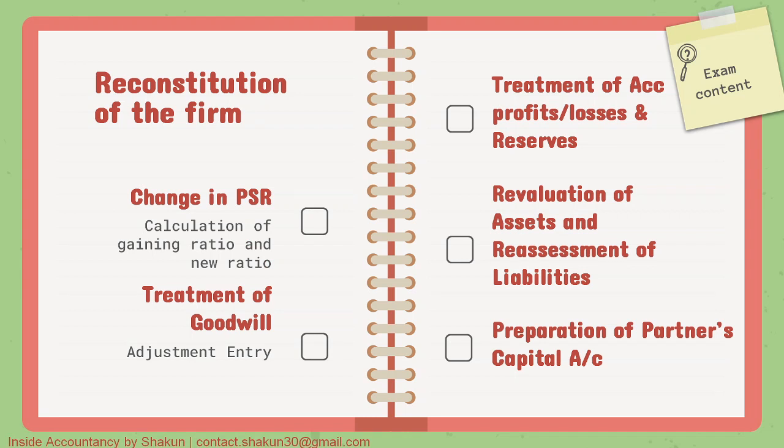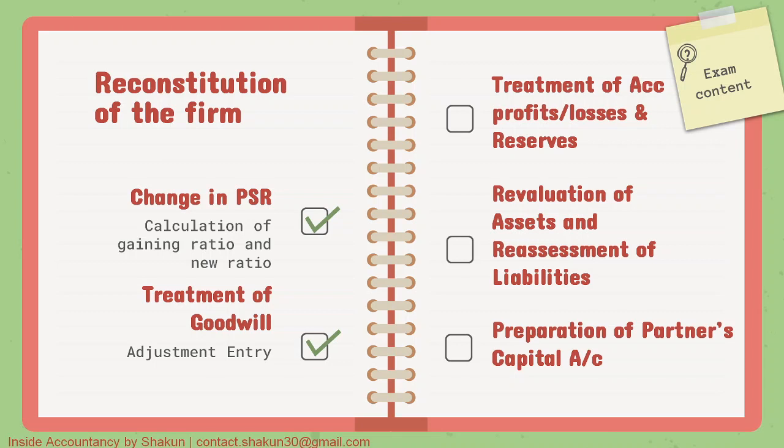Retirement of a partner leads to the reconstitution of the firm, and there are certain adjustments which have to be given proper effect, such as change in profit sharing ratio, treatment of goodwill. Both of these topics we have already covered in our previous videos. For more details, you can please click on the I button.